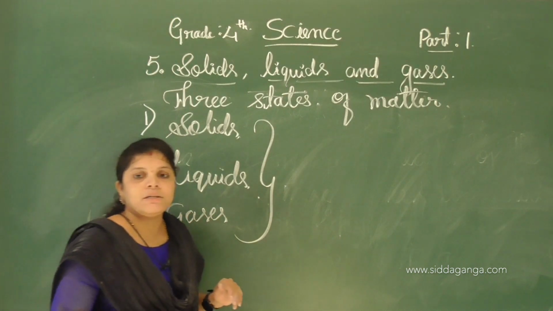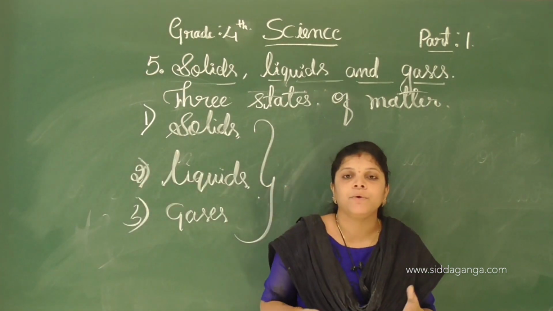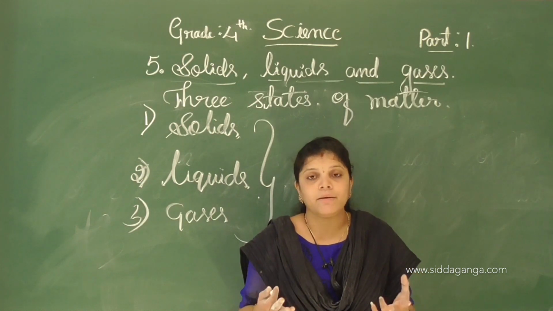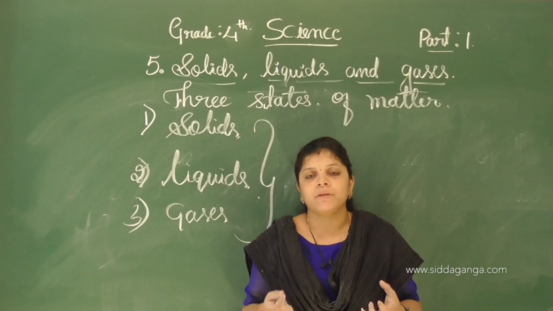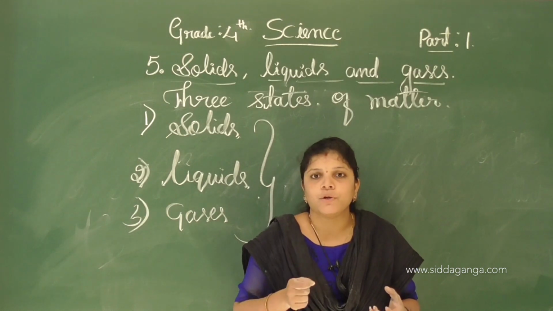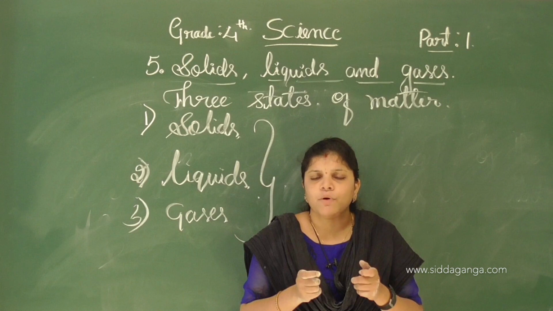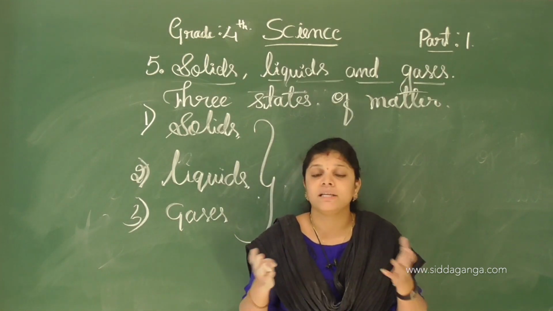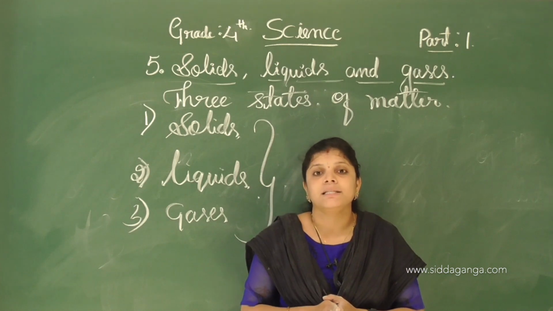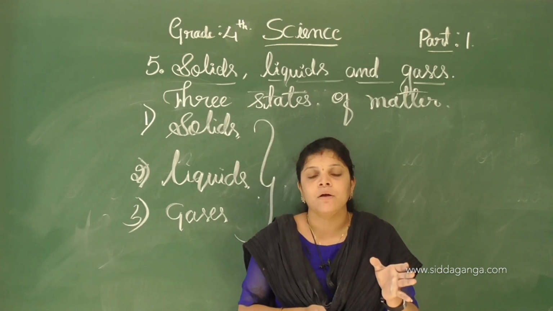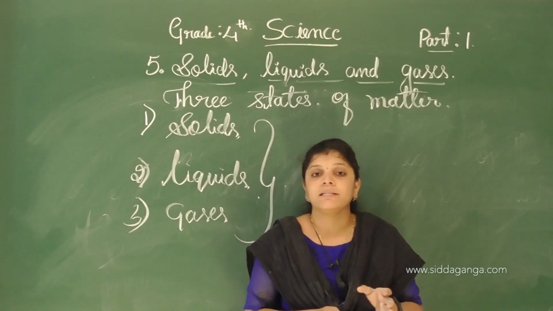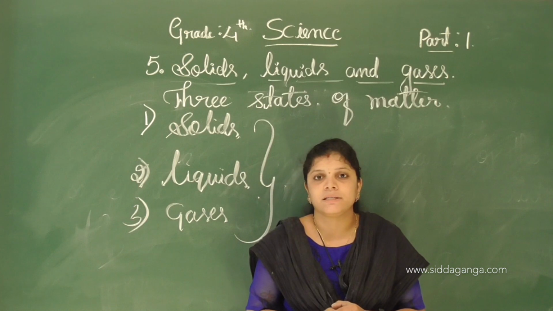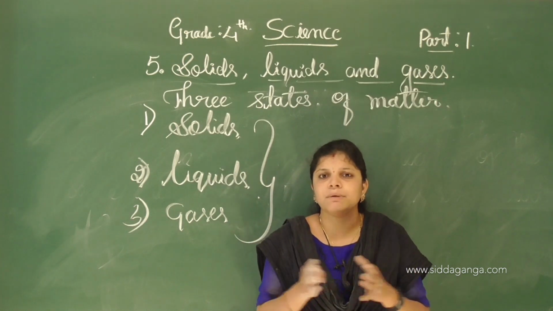Okay, my dear students, today we discussed matter. What is matter made up of? Matter is made up of molecules. Molecules are the smallest and simplest particles of a substance. We cannot see them with our naked eyes. See the space between molecules of the same substance. These spaces are called intermolecular space. Intermolecular space means a space between molecules.